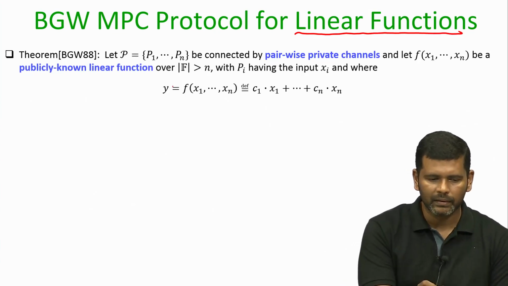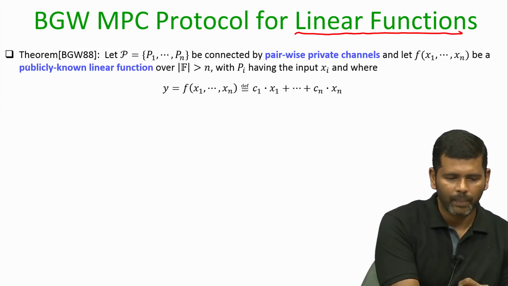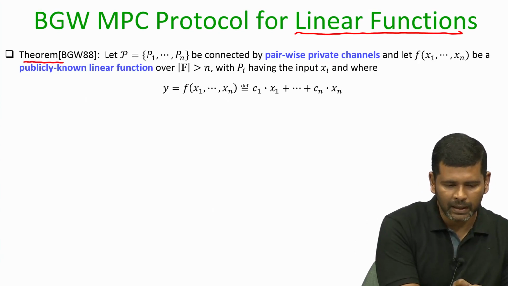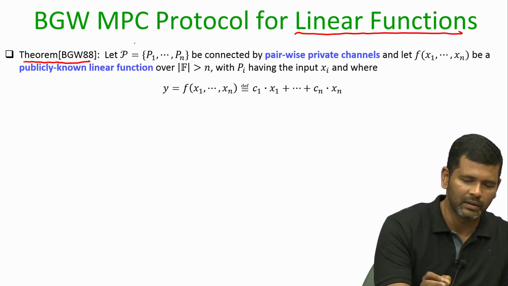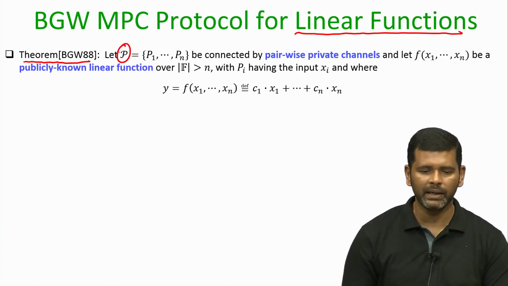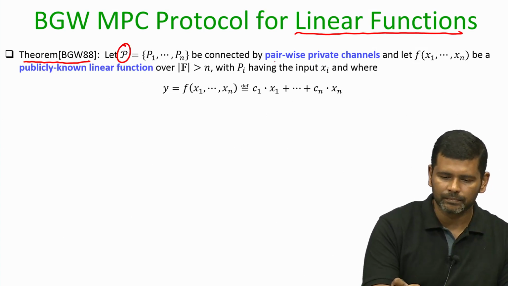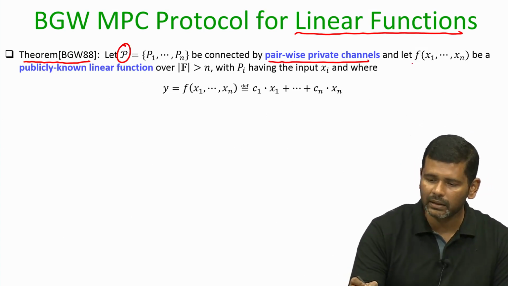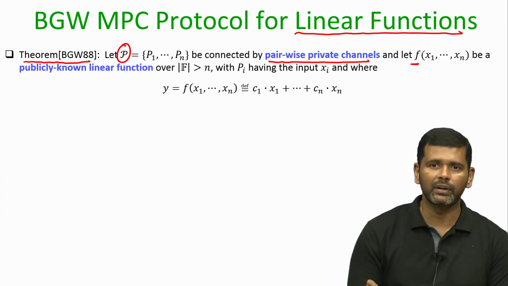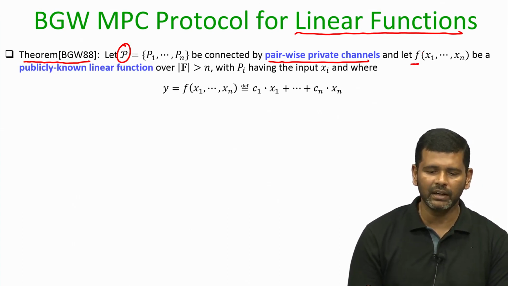So, the setting here is the following. This is the theorem statement that I am quoting from the BGW paper. You have the set of parties which I denote by this fancy P, and we are in the private channel model, and assume that there is a publicly known function f over the field which is a linear function.